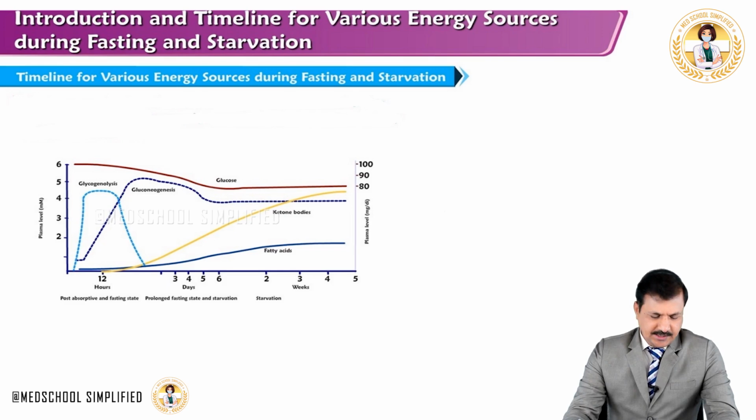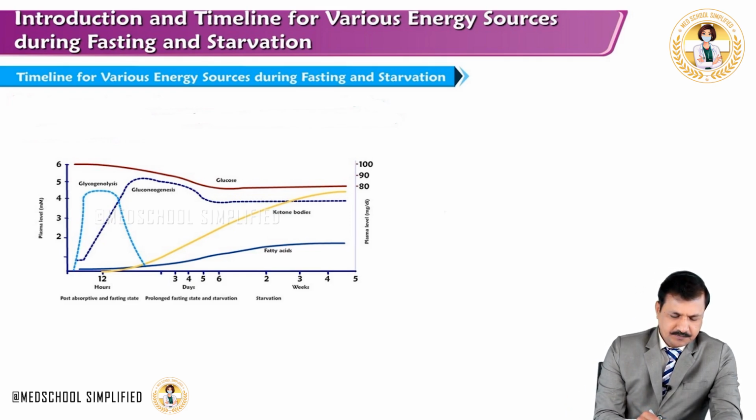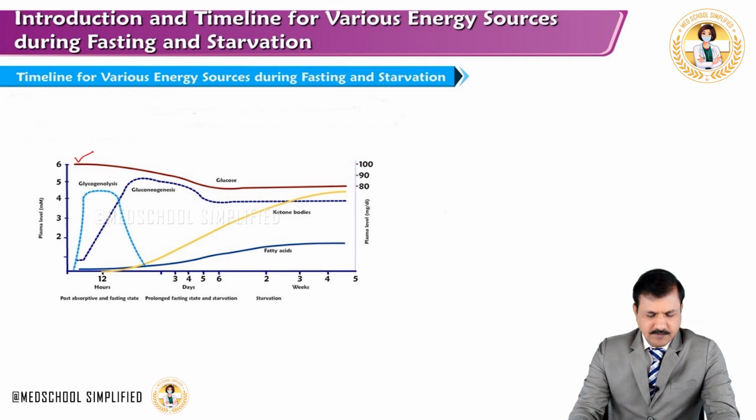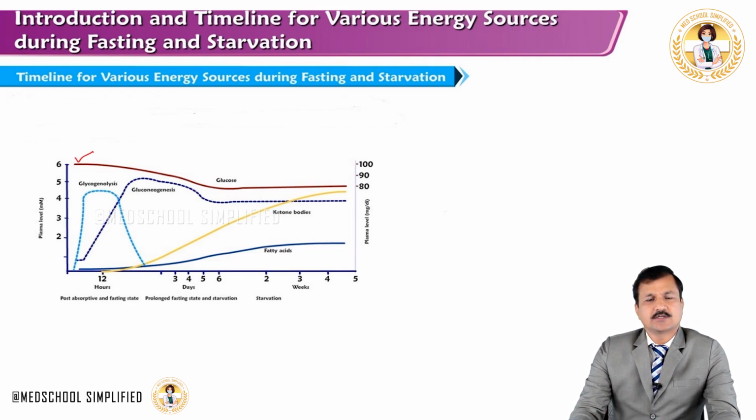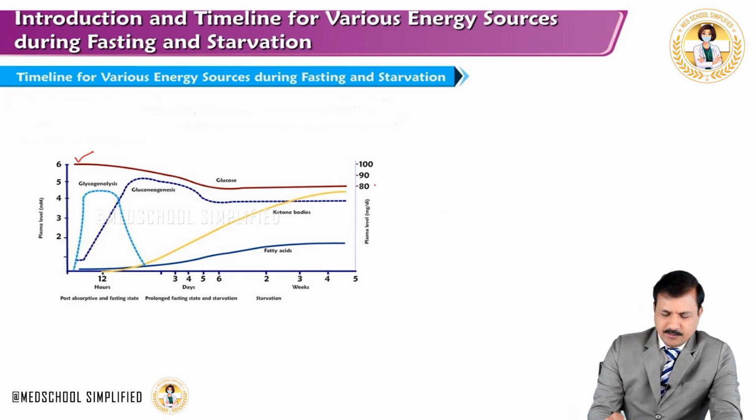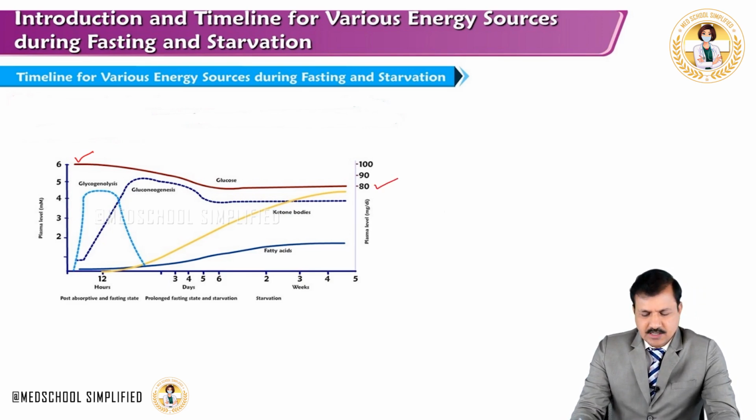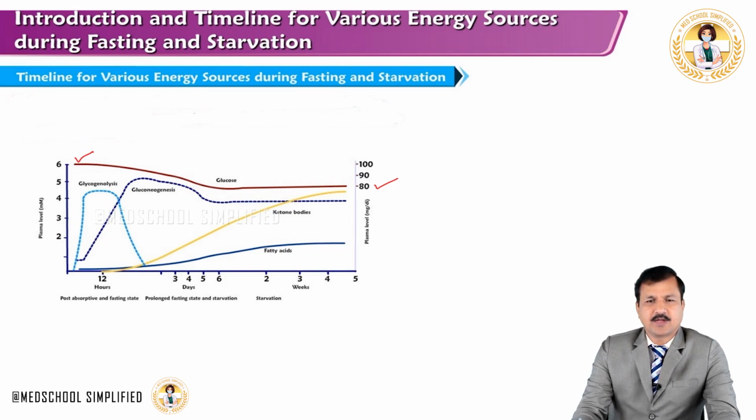The y-axis indicates plasma levels of molecules. The first thing, as you see, is glucose, the top line here. The levels of glucose slowly fall as we go from a few hours of fasting towards the first week of fasting. From the first week onward, a constant amount of glucose is maintained, about 80 milligram per deciliter. That's the lower fasting level of glucose.